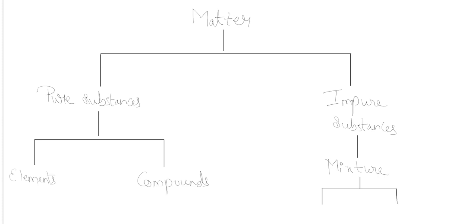That is, one is homogeneous mixture and one is heterogeneous mixture.